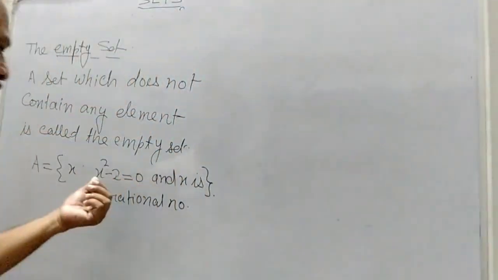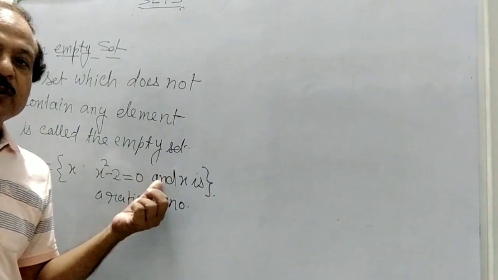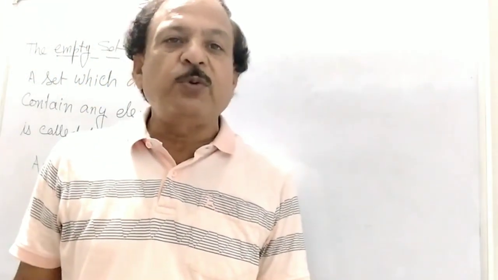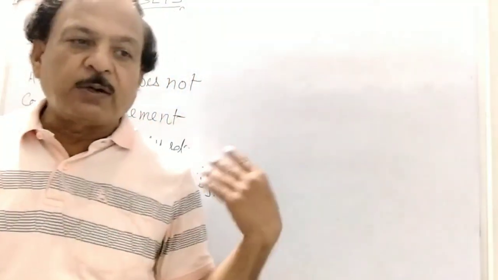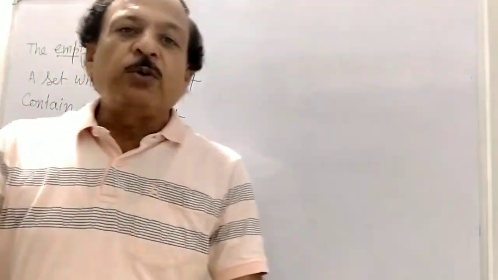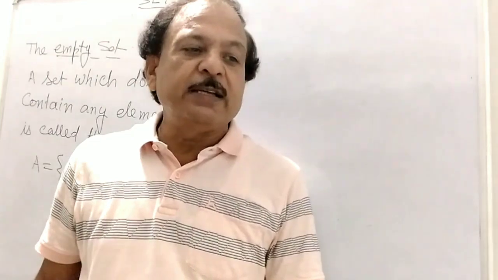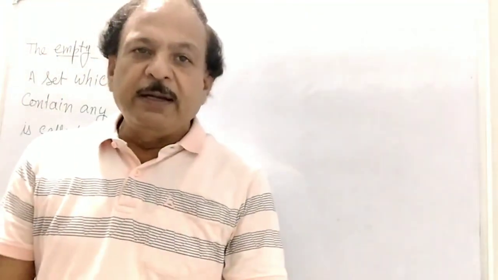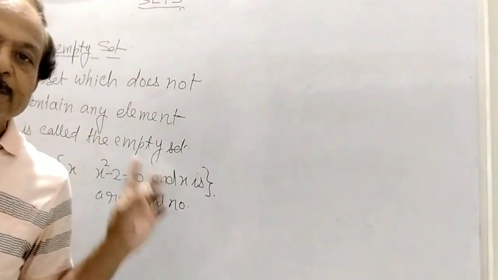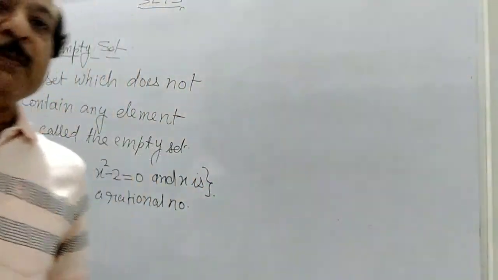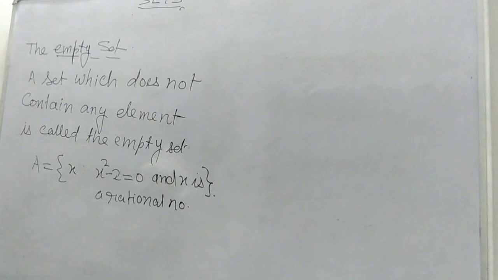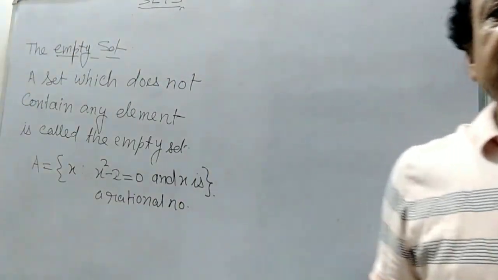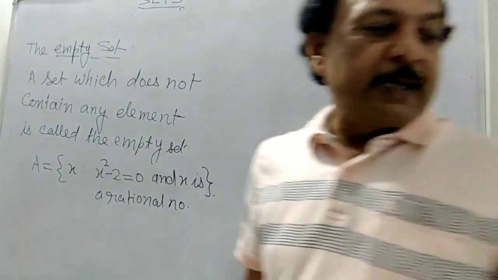No. If you solve x squared minus 2 equals 0, you get x equal to plus minus root 2. Is root 2 a rational number? No, root 2 is an irrational number. So this has no element, which means this is the empty set.